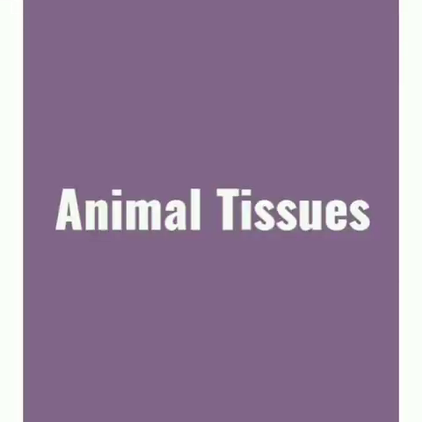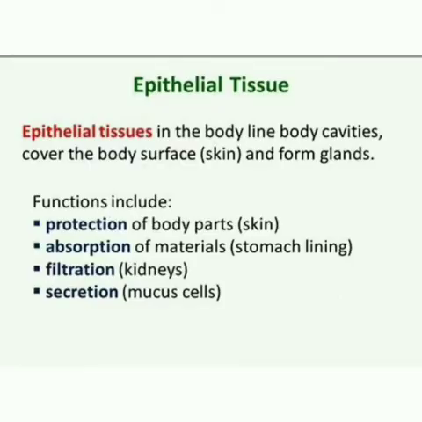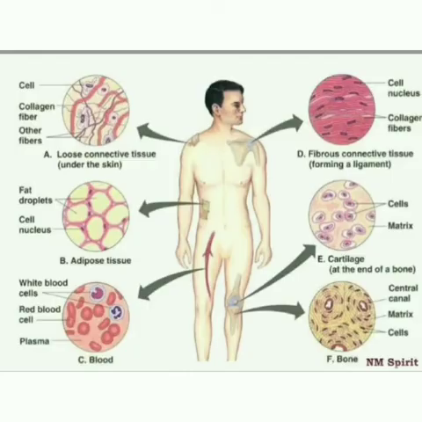If you see, animal tissues are grouped into four basic types on the basis of their structure and function. They are epithelial tissue, connective tissue, muscular tissue and nervous tissue. First we see what is epithelial tissue. It is the simplest tissue composed of one or more layers of cells covering the external surface of the body and the internal organs. Epithelial cells lie on a non-cellular basement membrane. The epithelial cells generally lack blood vessels.